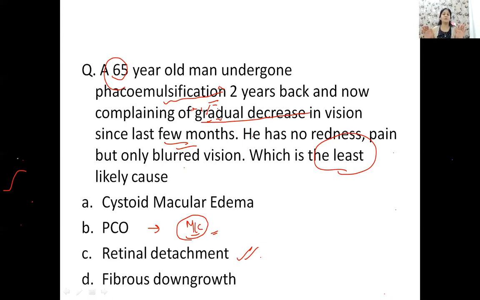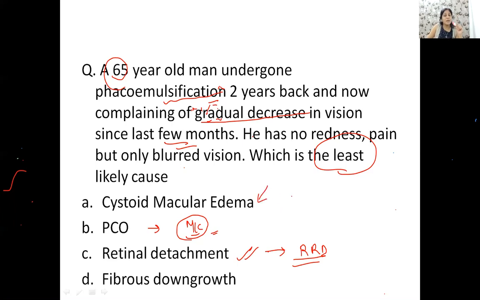Not at all. First of all, understand that a retinal detachment definitely can occur after phacoemulsification, and this retinal detachment would be an RRD. What is RRD? Rhegmatogenous retinal detachment, right? So what can happen after cataract surgery? Anything can happen. All 4 of these options can happen. But the most common complication which presents like this will be PCO.